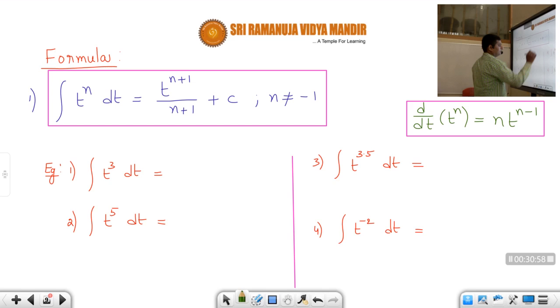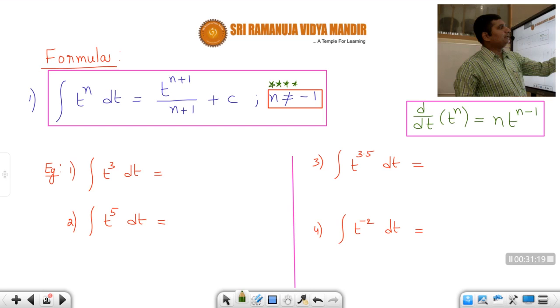Except this one, for any value of n, you can always calculate the integration. So this formula is very important, students. Just like d by dt of t power n is n into t power n minus 1, the integral of t power n is equal to t power n plus 1 by n plus 1 plus c. Always we should write plus c. And this formula is valid for all values of n except for minus 1. I'll explain why it is so afterwards.